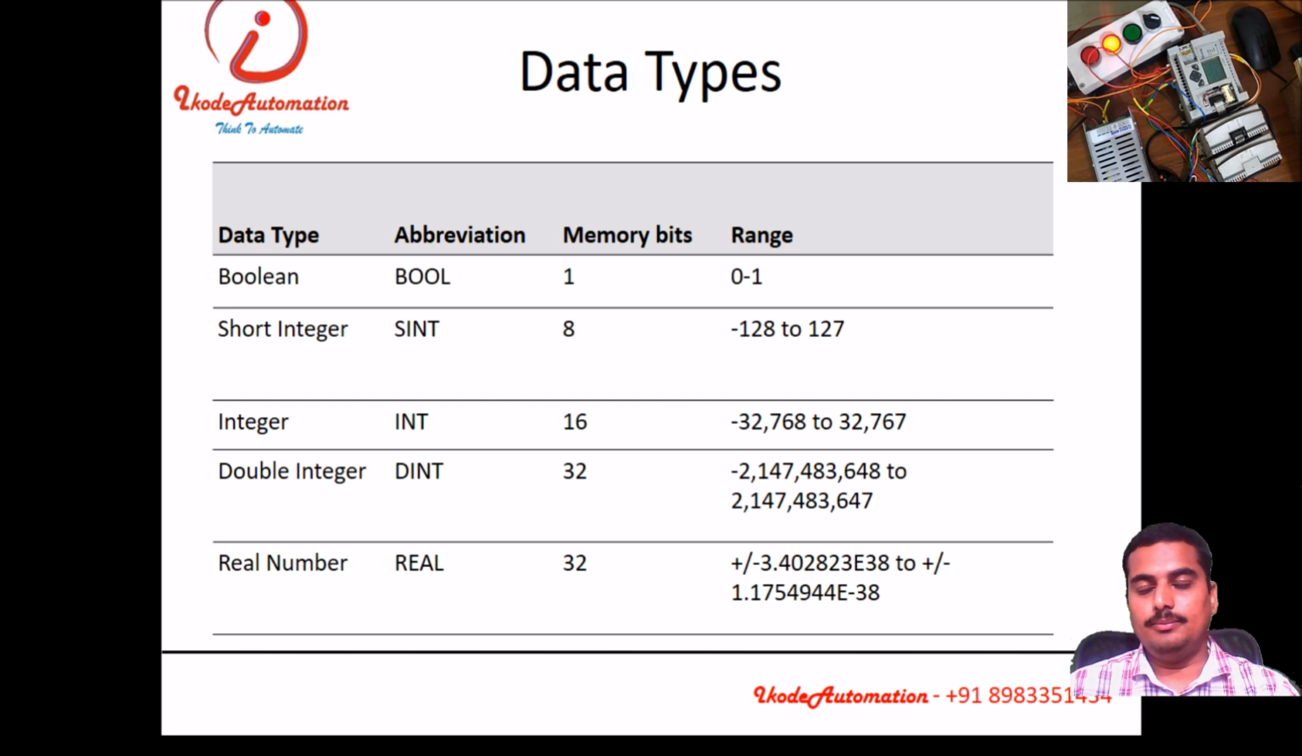Data types. Data means information types, in which format the PLC supports. PLC supports the following formats. It supports Boolean, integer, double integer, and real. The ranges of this data format are mentioned over here, from 0 to this. Okay.